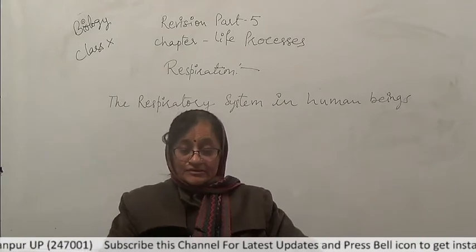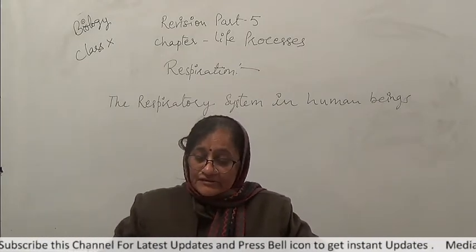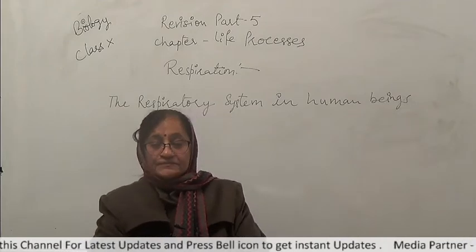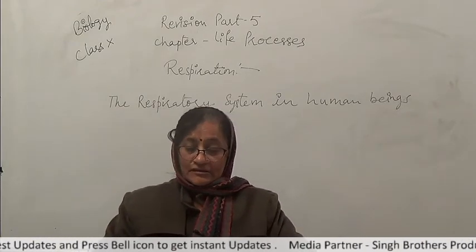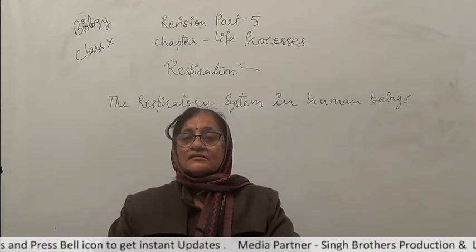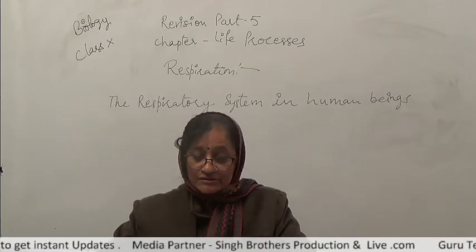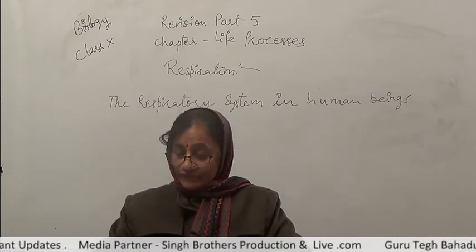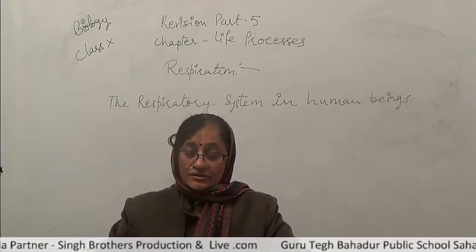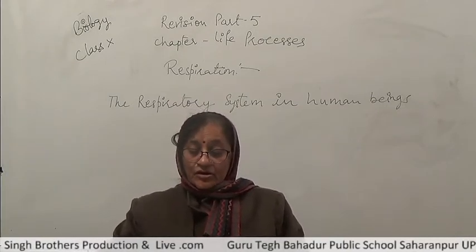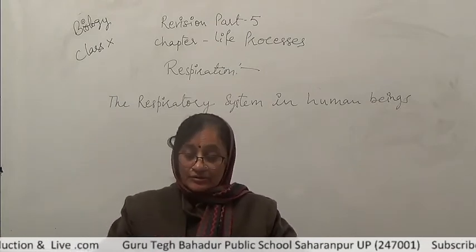In human beings, the respiratory system comprises the organs: the nostril or nasal passage in the nose, then trachea or windpipe, then bronchi and lungs. So now we are doing the respiratory system in human beings.